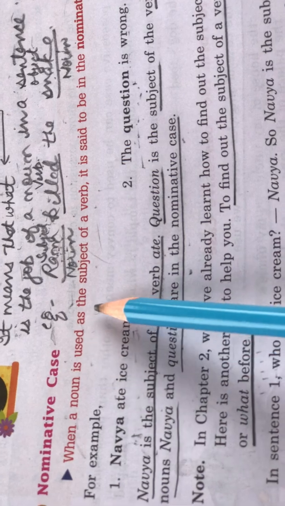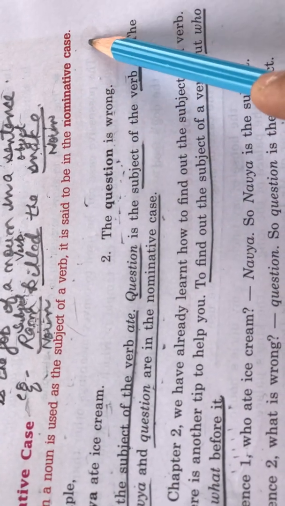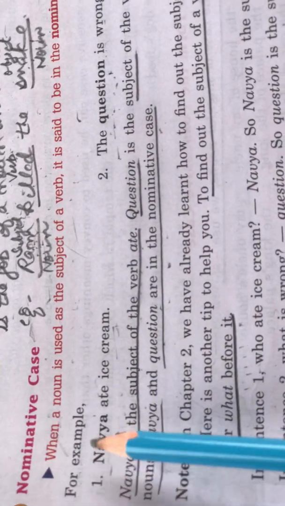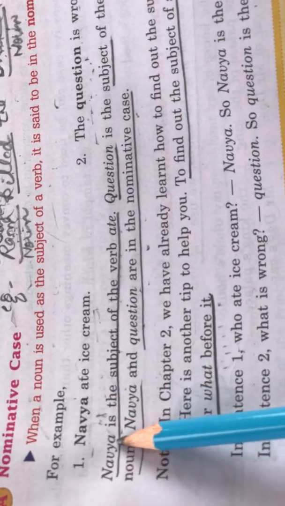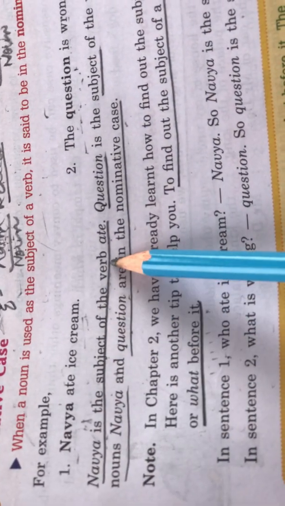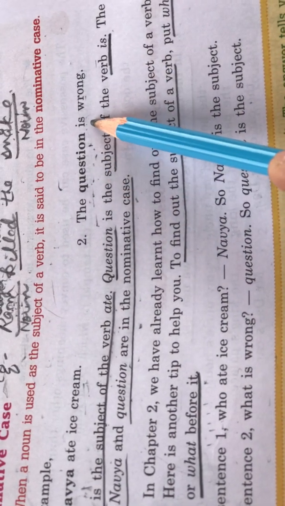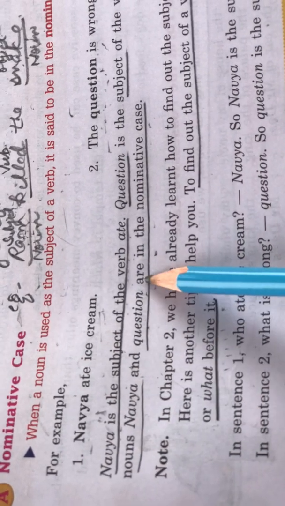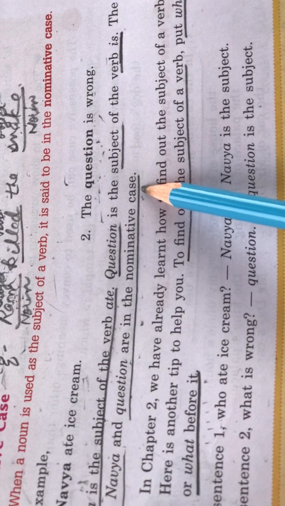When a noun is used as the subject of a verb, it is said to be in the nominative case. For example, Navya ate ice cream. The question is wrong. So Navya is the subject of the verb ate, and question is the subject of the verb is. So the nouns Navya and question are in the nominative case.